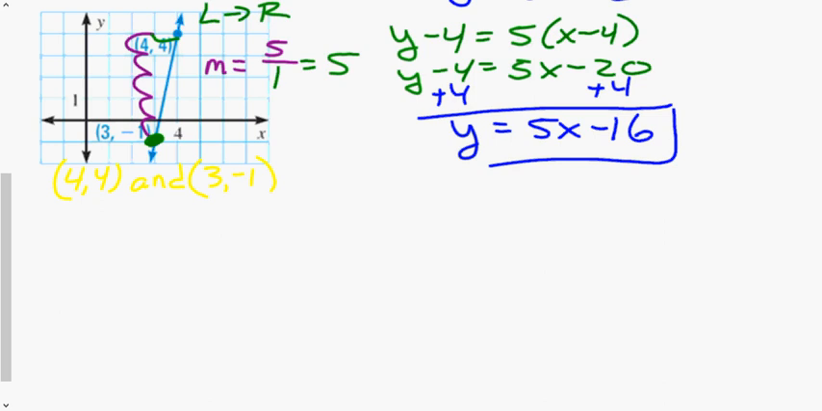All right, and hopefully when doing it, again, I chose 4, 4. You could do 3, -1, your choice. Hopefully you got 5x minus 16.